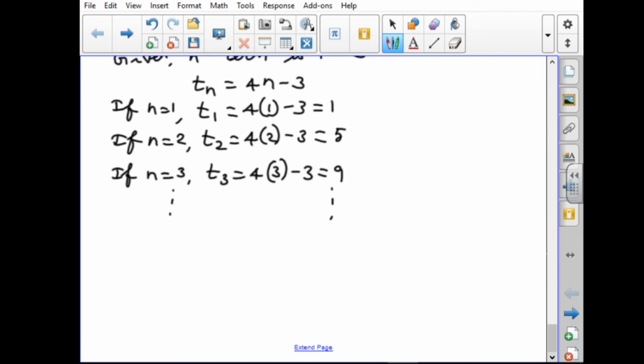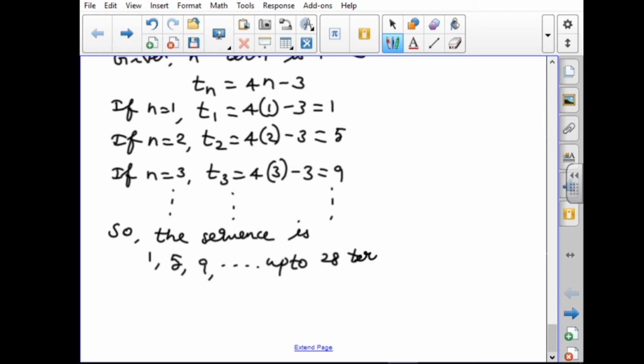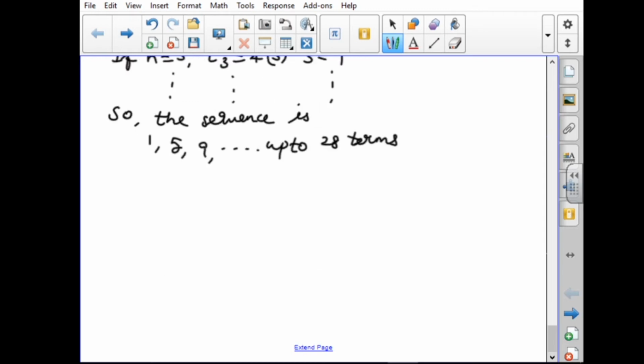And so on. For any value of n, we get that term. So what is our sequence? The first term is 1, the second term is 5, the third term is 9, and so on. That is our sequence, and we can also find up to 28 terms. So we have to write up to 28 terms here.